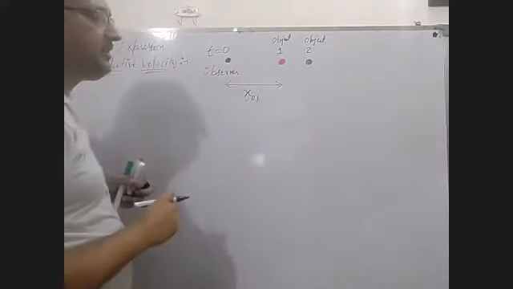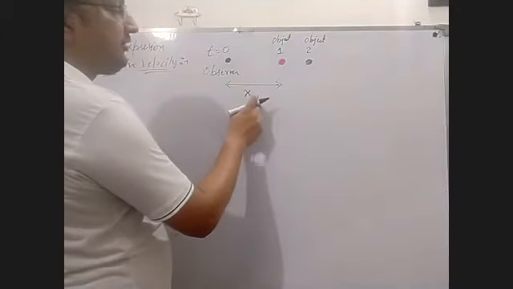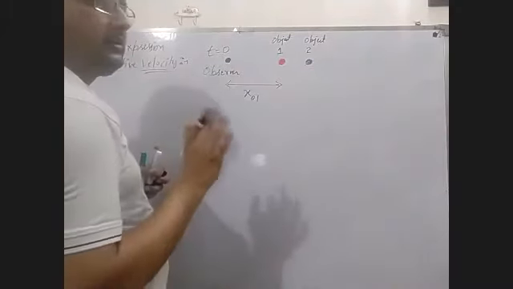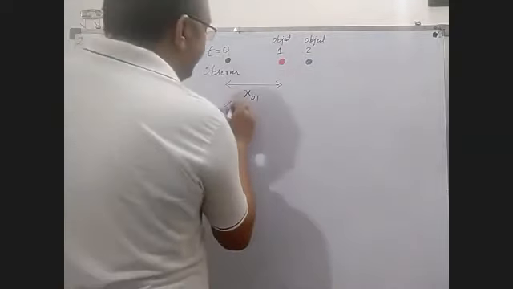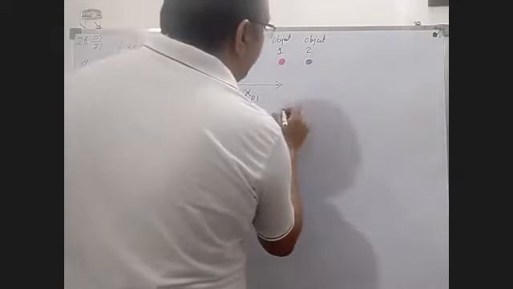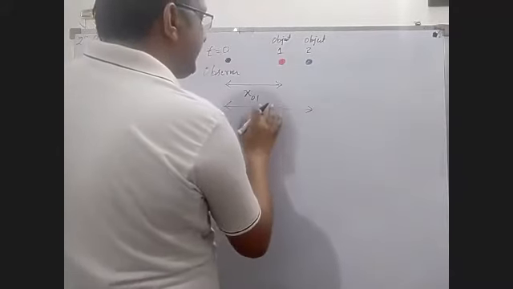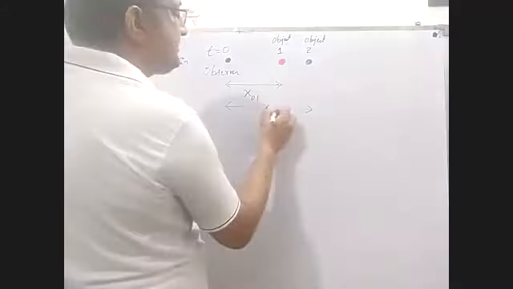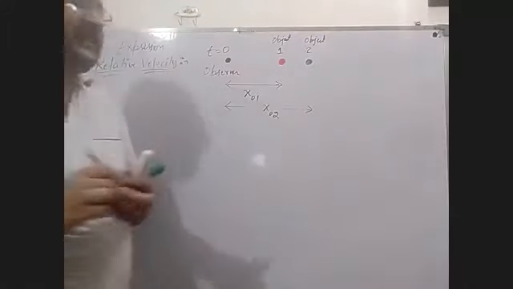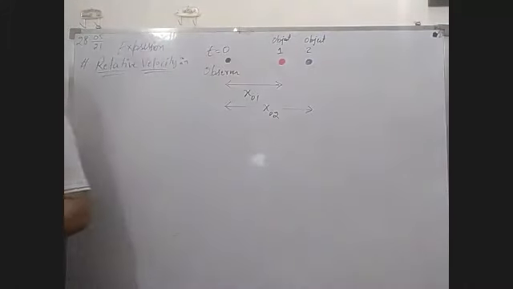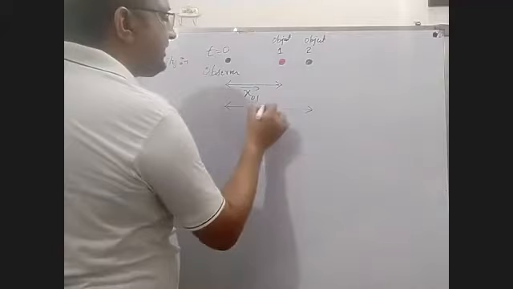What is the zero meaning? It is the position of the first object with respect to the observer at time t0. And what is the position of the second object with respect to the observer? x02. Let us consider these things. There are two objects, one red and the other blue, and their positions from the origin, or you can say the observer, are x01 and x02. You can take these values as vectors also.